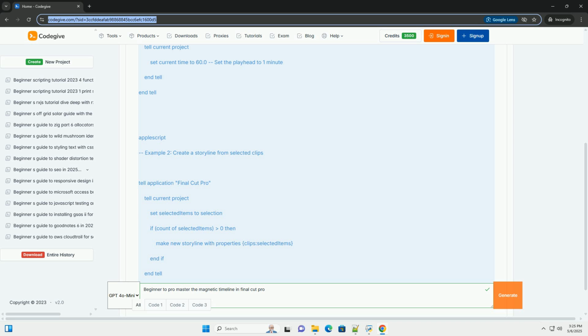2. Adjusting connections. You can change the connection point by dragging the connected clip horizontally. The connection line will move to reflect the new anchor point on the primary storyline.